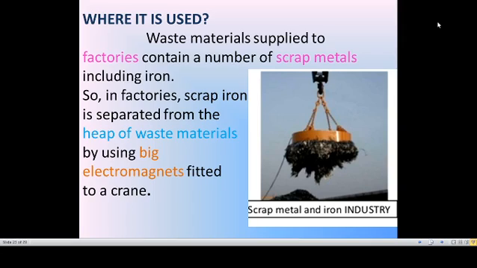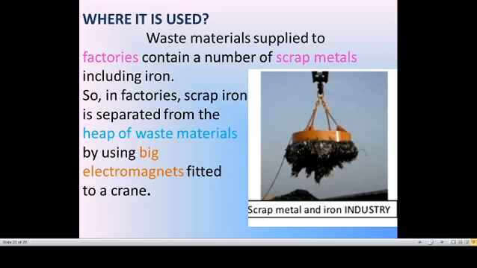Nowadays we are recycling plastics, and like that the waste iron particles are also recycled for another purpose. The waste scrap metals are all collected by using a huge magnet, and these waste materials are supplied to the factories by using an electromagnet.